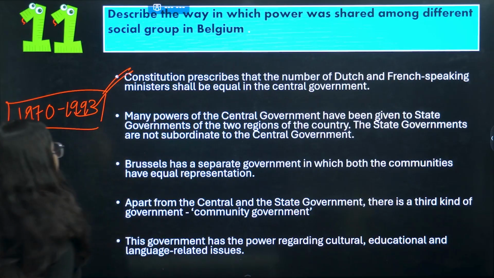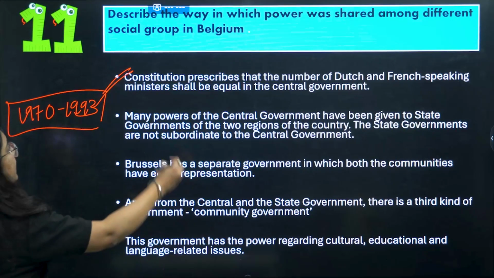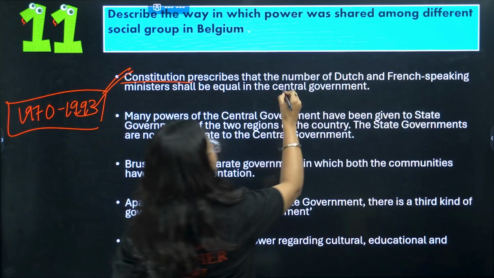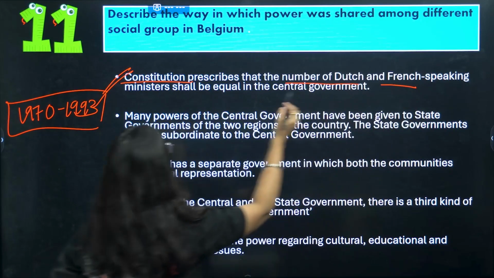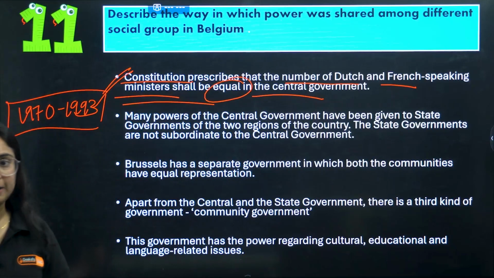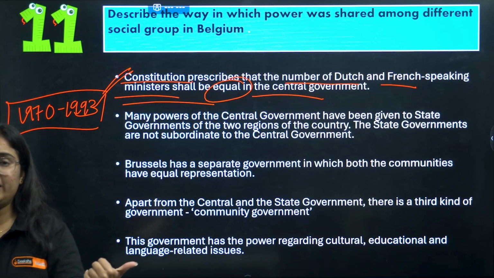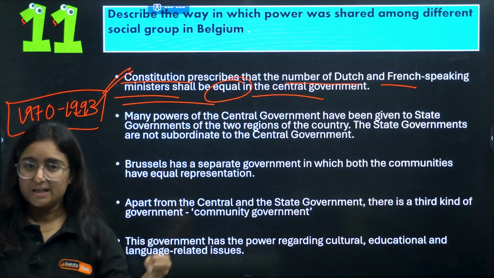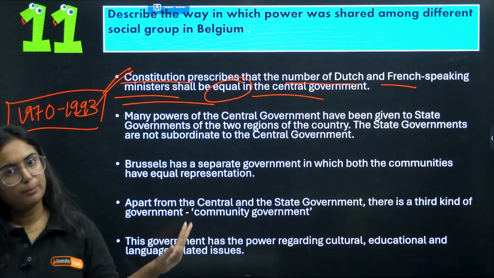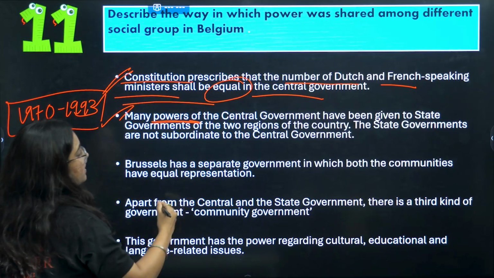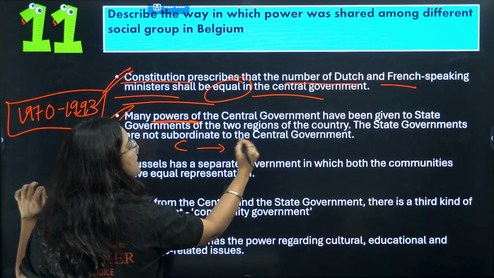Okay. Moving to the first point here, in their constitution, the first provision was added that the number of Dutch and the French speaking ministers will be equal in the central government. The constitution prescribed that there will be an equal number of ministers from both the language communities. Good enough.